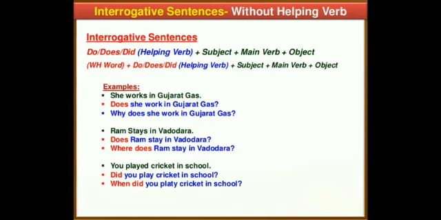And the negative of the same would be, does she not work in Gujarat Gas? Or you can also write it as, why does she work in Gujarat Gas? Or why does she not work in Gujarat Gas? So the same rule will be followed here as well.